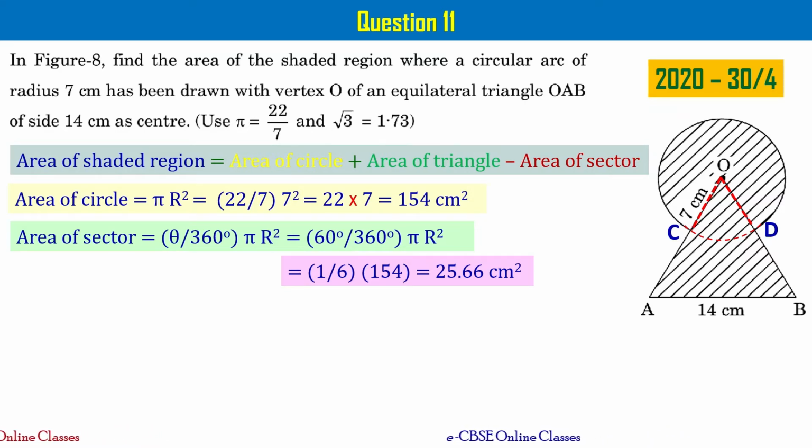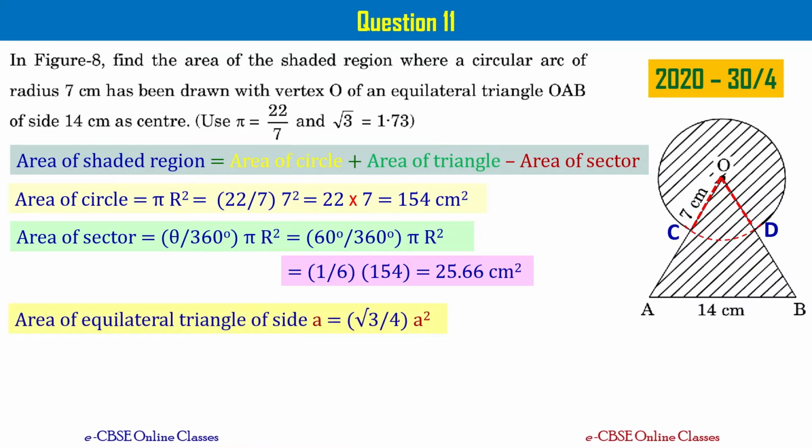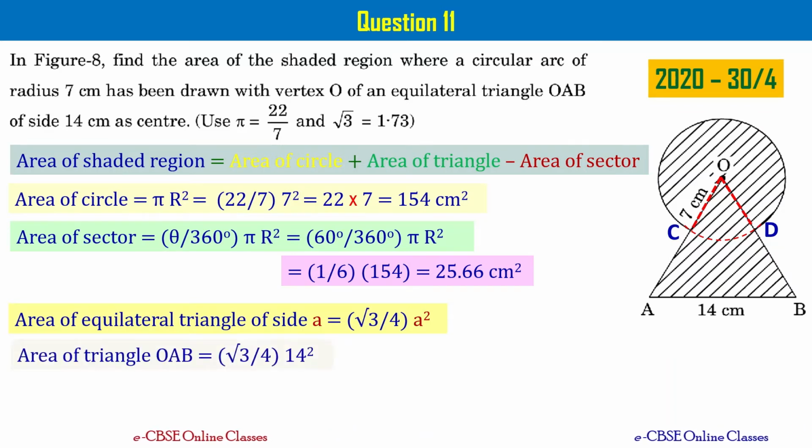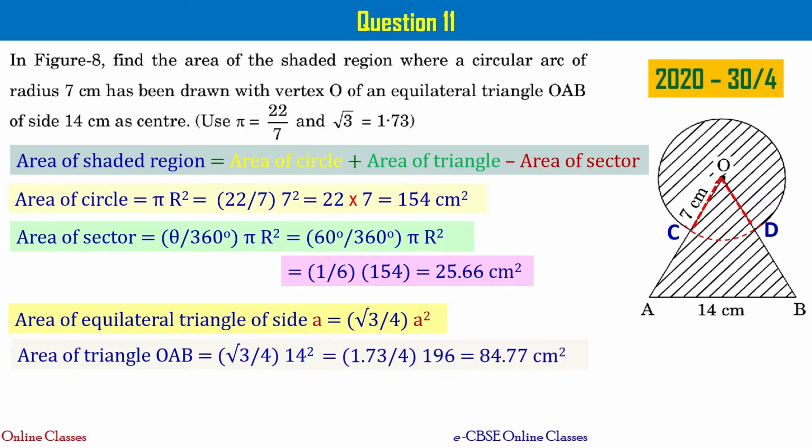Now let's find area of the triangle, equilateral triangle of side length equal to 14 centimeters, right? We know that area of an equilateral triangle of side A is defined as root 3 by 4 times A square. Please take a note of this formula. And let's substitute A equal to 14 into this equation and simplify such that you get area of triangle OAB as 84.77 centimeter square.